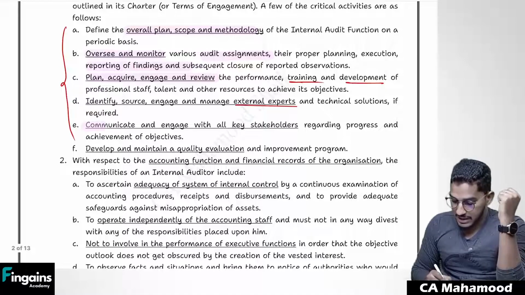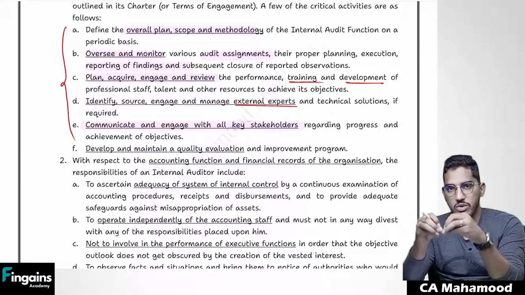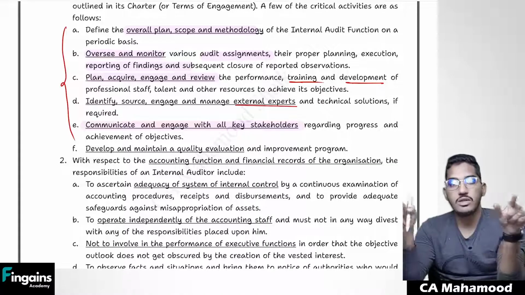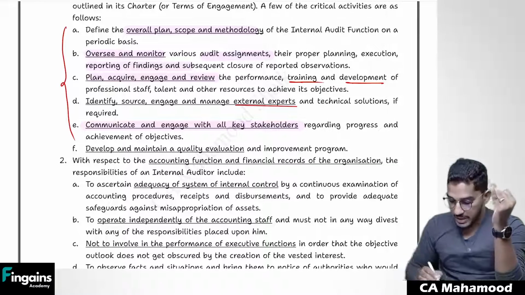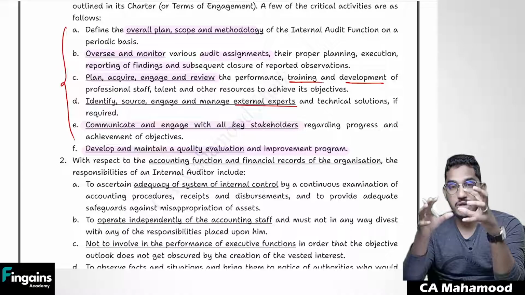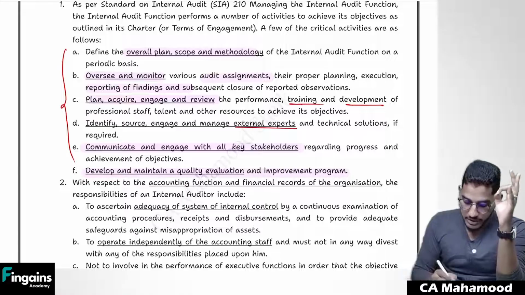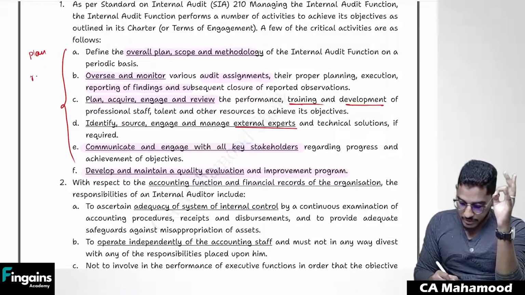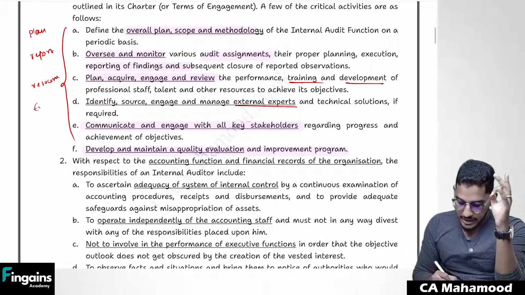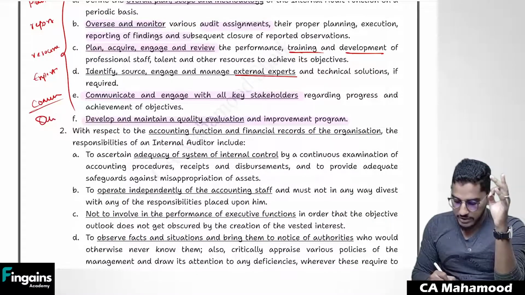Whatever your observations are, you have to make sure you are properly communicating with all the key stakeholders, whoever is concerned with the internal audit process, whoever is involved with it, whoever is getting benefited by it. With all those stakeholders, you have to do timely communication also. And then you have to maintain quality as well, a quality and improvement program. Whatever work you are doing, you have to maintain the quality. So these are all the main critical activities of the internal auditor. In simple terms: planning, reporting of the findings, then planning, acquiring, engaging and reviewing the resources, then taking the help of experts wherever needed. Proper communication is also required, and quality you have to maintain.